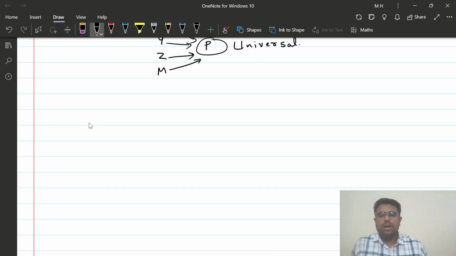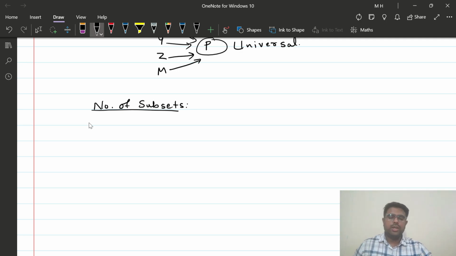Now, coming to the number of subsets. How to form a subset? To that point I'll come a bit later, but I will just let you know the number of subsets of a given set.